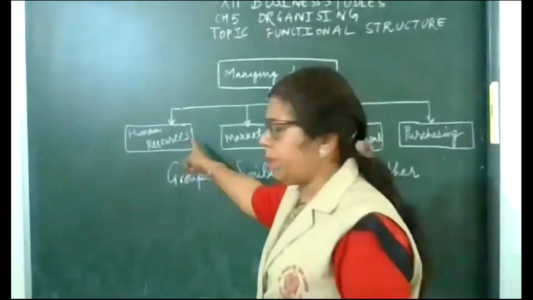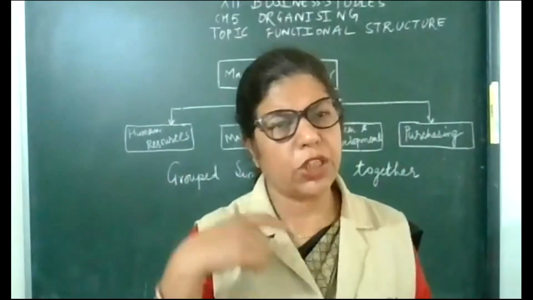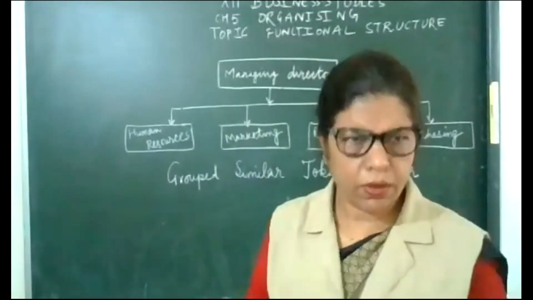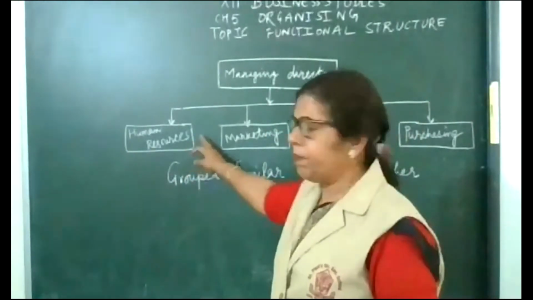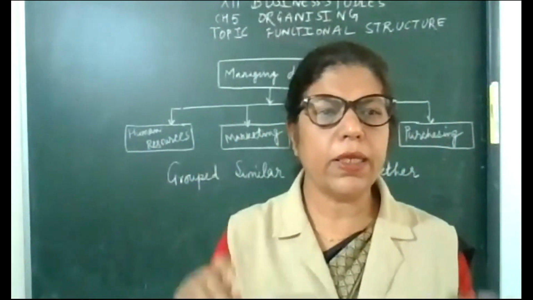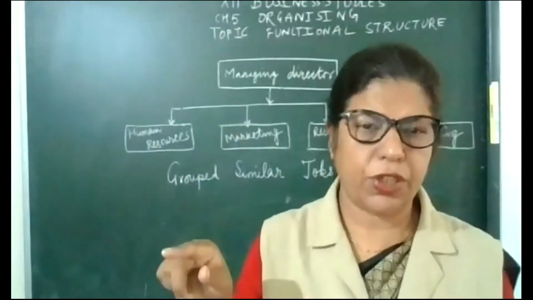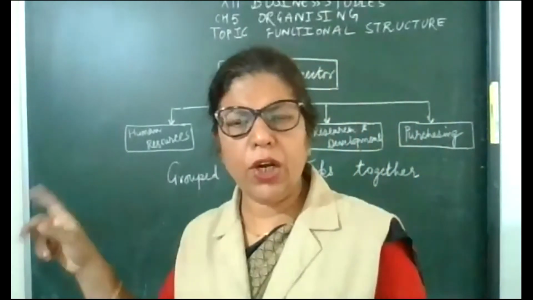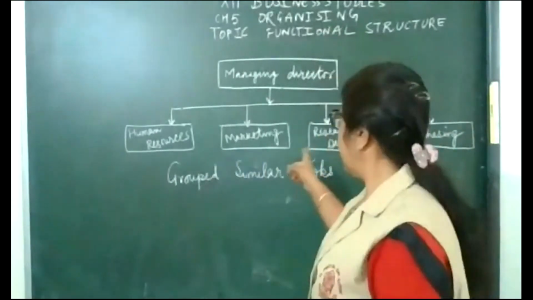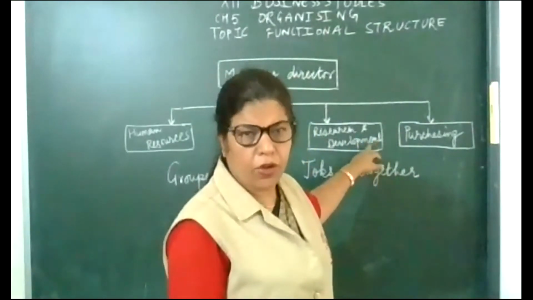Like HR department will perform all the activities which are related with human resource, workers and their problems. The marketing department will perform only the marketing, selling, sales promotion, advertisement activities. They will not interfere in each other's work. Then research and development department will do survey and all other activities.